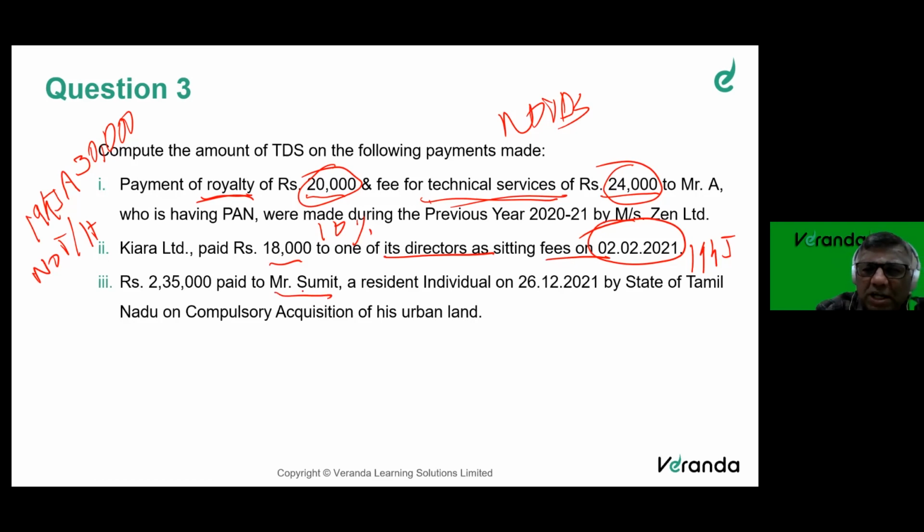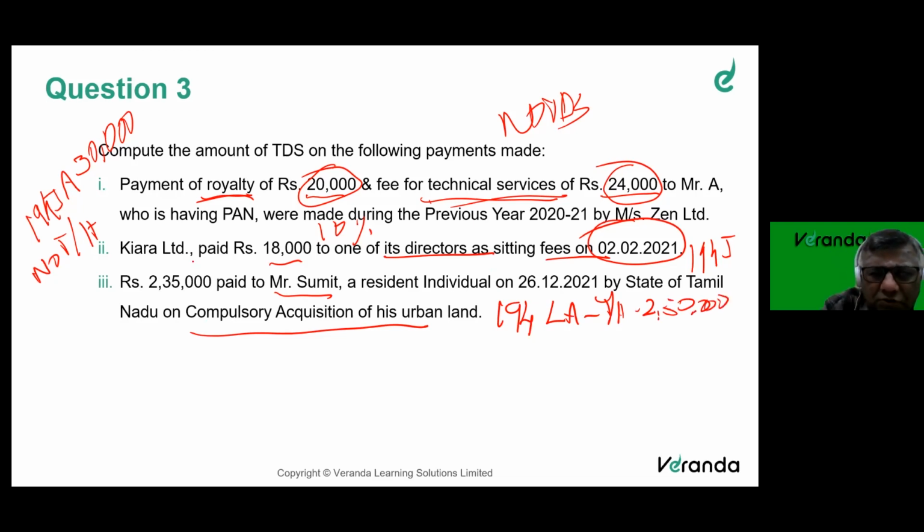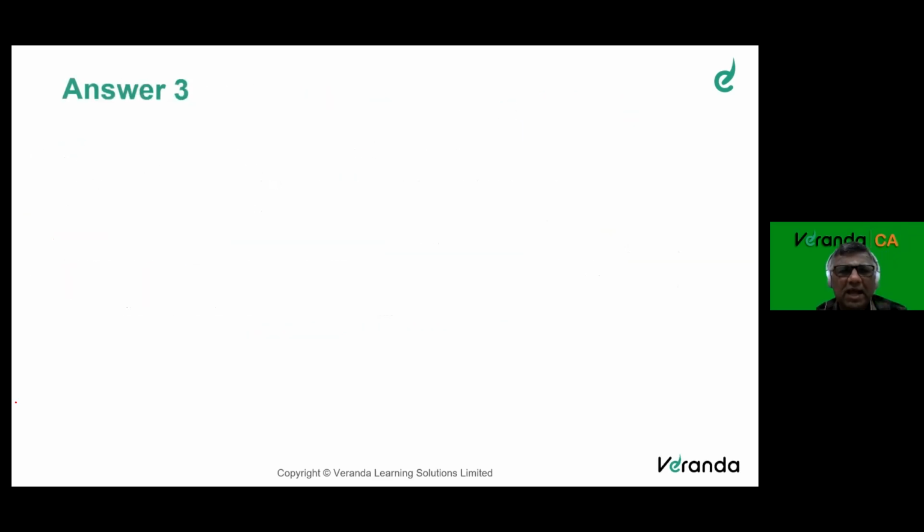2,35,000 paid to Mr. Sumit, a resident individual, by the state government of Tamil Nadu for compulsory acquisition of land. 194LA: the threshold limit is 2,50,000. What is paid is 2,35,000, no TDS, because the threshold limit is higher.